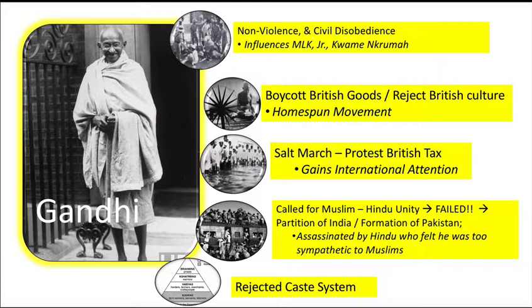If you don't remember all that, look at the slide deck on the Industrial Revolution, where you should remember that Britain had a lot of textile mills. So being able to sell that cloth to India was really important to the people at home in England. And so Gandhi tells all of the Indian people, do not buy British cloth. Instead, you can do what Gandhi did, and he spun his own. That was called the homespun movement, where he literally created his own cloth.